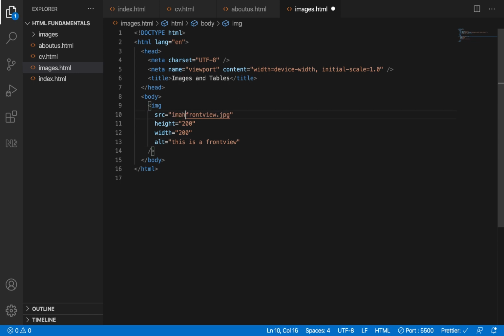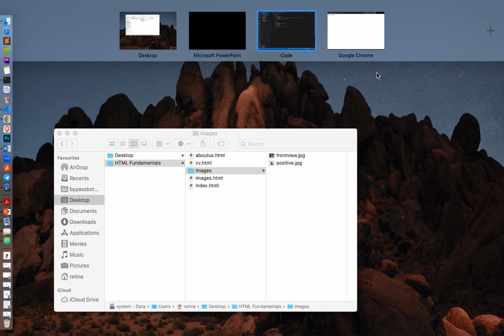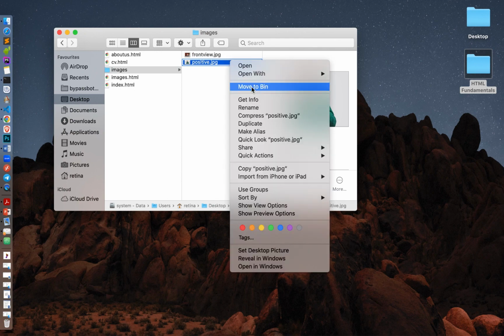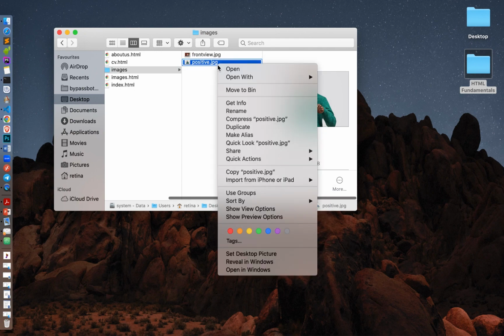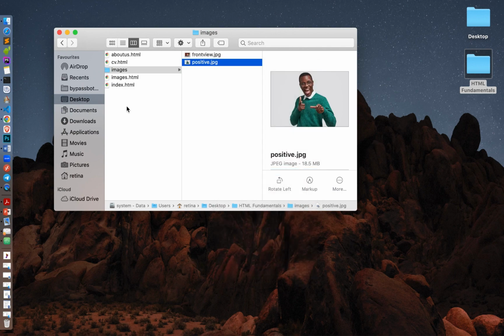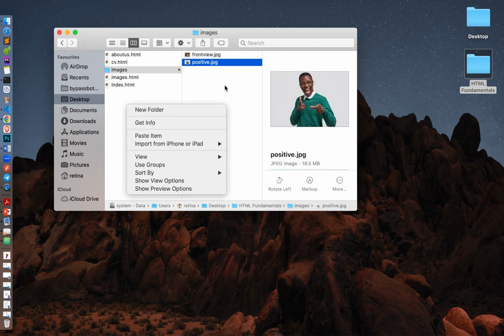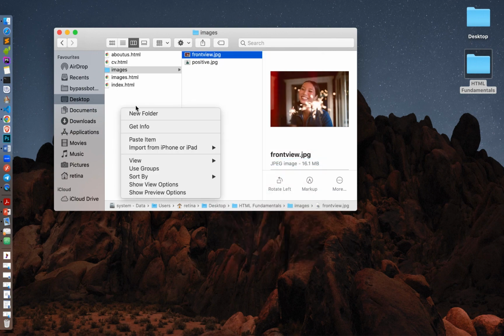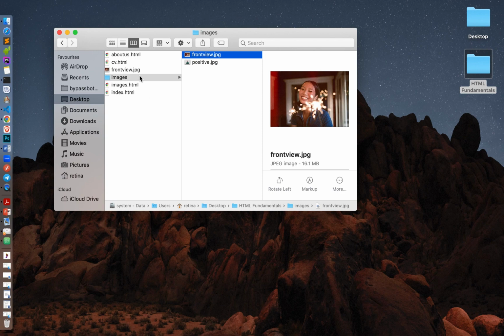So now let's put it back. Let's make it show images. Why must we put images first? Because it's inside the folder called images. That's why. For instance, you know this positive here. Let me copy it and paste. Or let's use the same front view. Copy and paste. You see now it's on the same level with the images.html. So if I don't even put it under images, it will work.